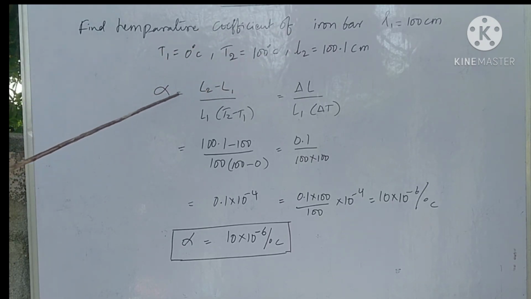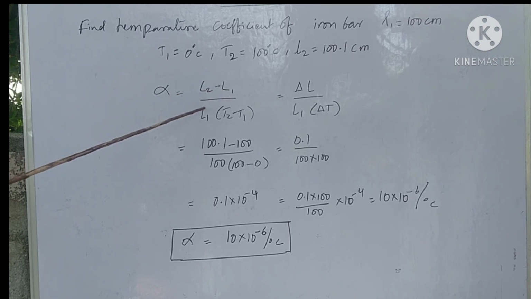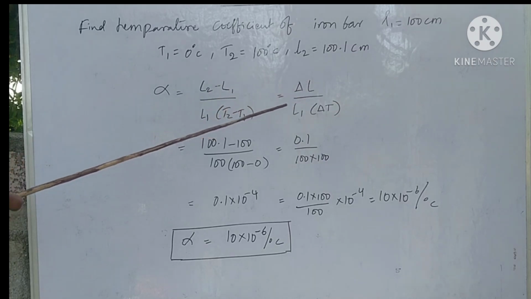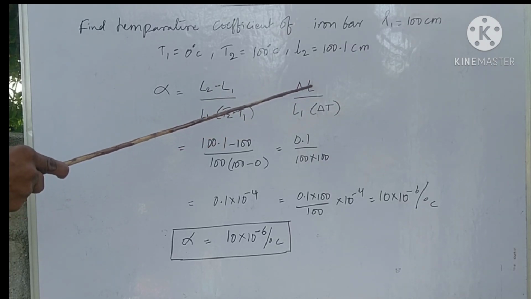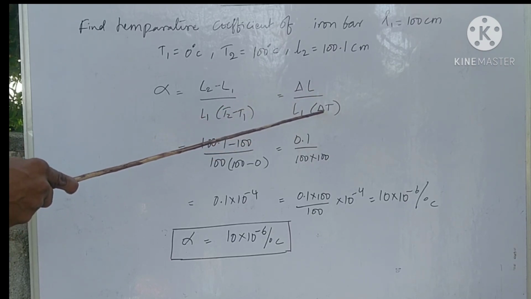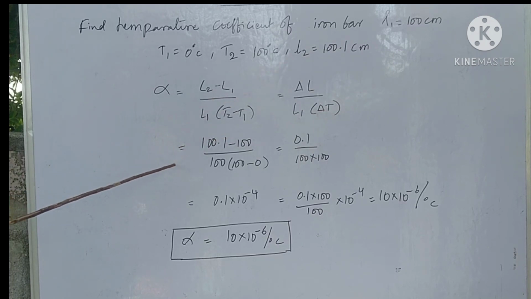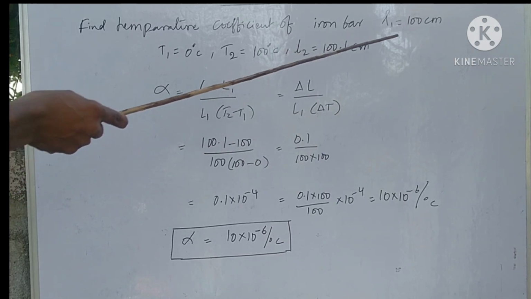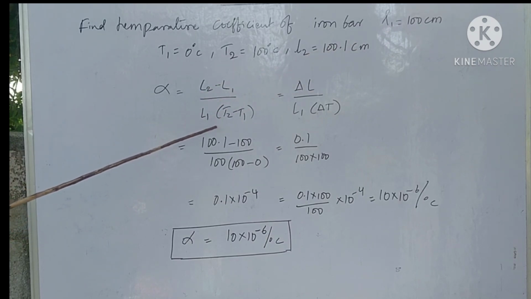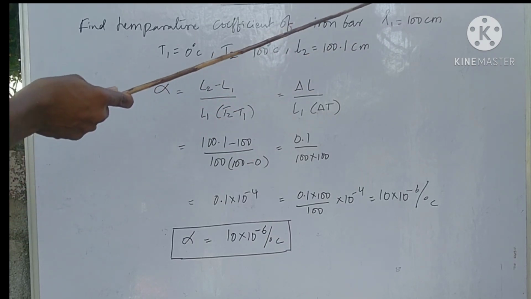Substitute these values in our formula. Alpha is equal to L2 minus L1 by L1 into T2 minus T1. Change in length by change in temperature. Delta L, means change in length, by L1 into change in temperature, that is delta T. So that is equal to 100.1 minus 100 by 100 into 100 degrees centigrade minus 0 degrees centigrade. Here L2 is 100.1, L1 is 100, T2 is 100 degrees centigrade, and T1 is 0 degrees centigrade.